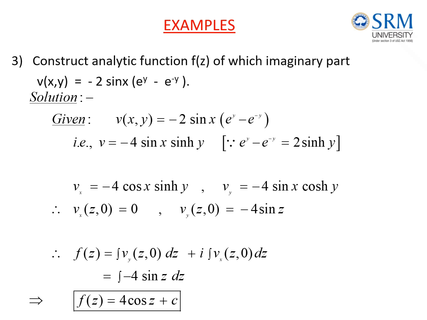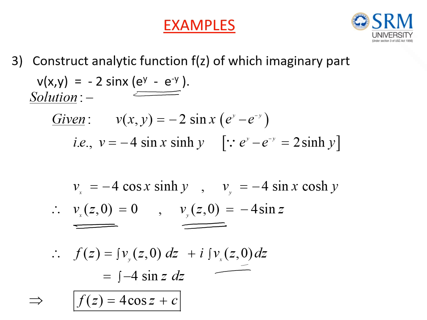Here v is given. First we need to find the partial derivative of v with respect to x and with respect to y. This exponential term has been rewritten in terms of the hyperbolic function sin hy, because we can rewrite e power y minus e power minus y as 2 times sin hy. After rewriting, differentiation will be easy. Differentiate partially with respect to x and with respect to y. Then find vx at the point (z, 0) and vy at the point (z, 0). Then apply the Milne Thomson method: f of z equals the integral of vy at (z, 0), plus i times the integral of vx at (z, 0).